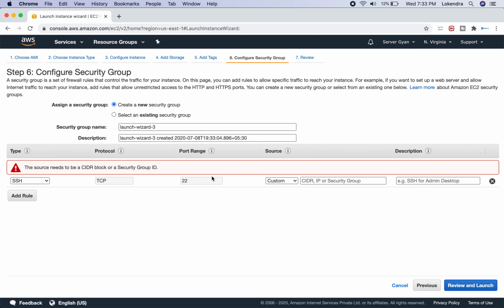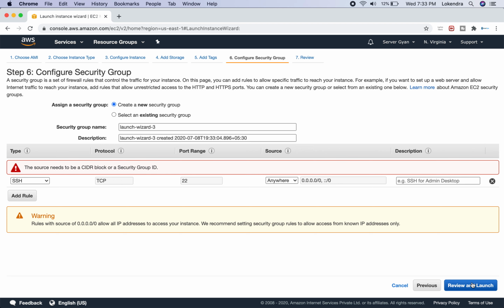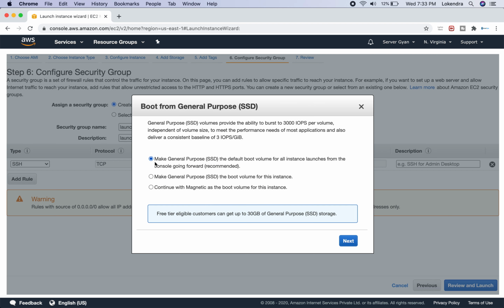Next, we will have to add here maybe anywhere. Then after review and launch, it says make general purpose SSD the default boot device. Obviously we are going to make general purpose SSD only, or make general purpose SSD the boot volume, whatever the recommendation is, or continue with magnetic.